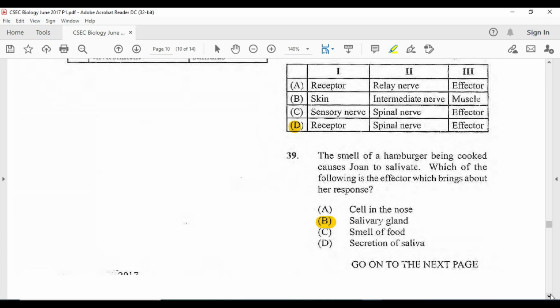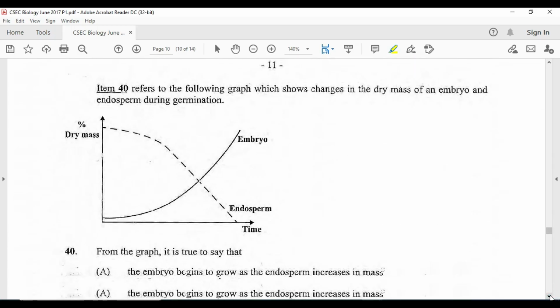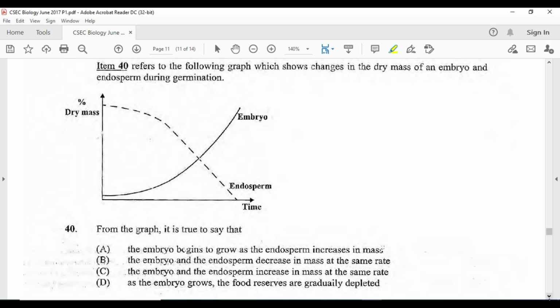And we move on to 40. Interesting, 40 is a graph. We've done a lot of work with graphs. And it refers to the following graph, which shows changes in the dry mass of an embryo and in endosperm during germination. The plant is storing some amount of energy there for growth. Alright, so it will have things stored there in the cotyledon.